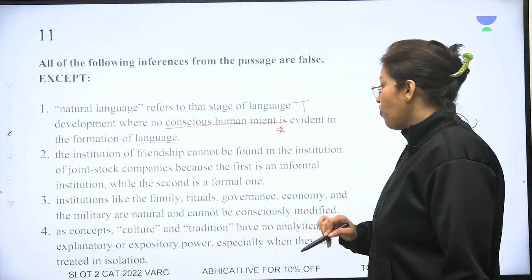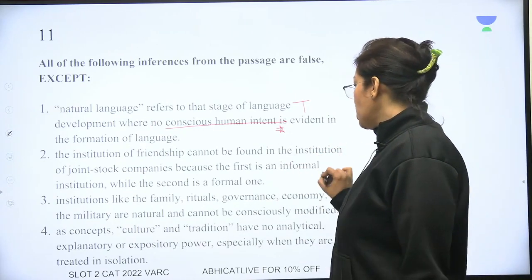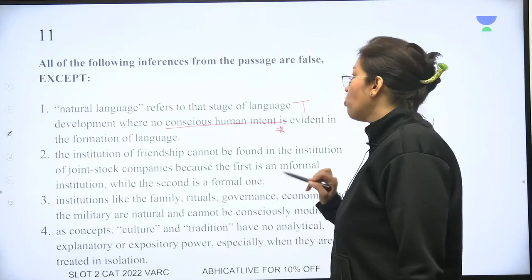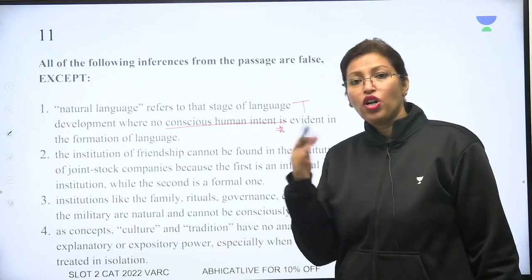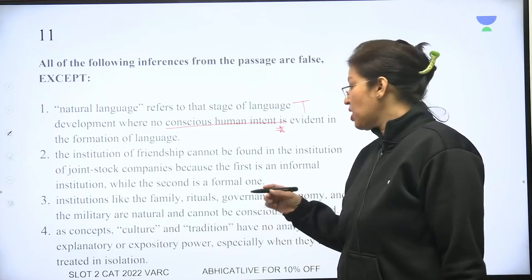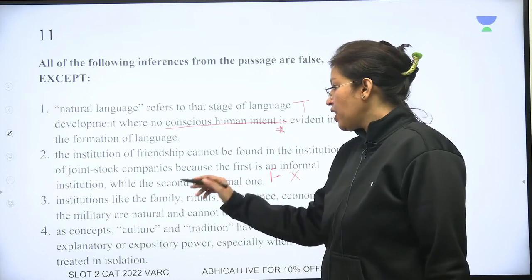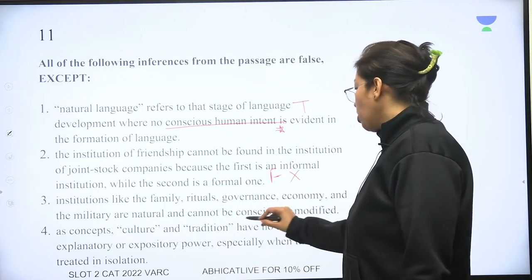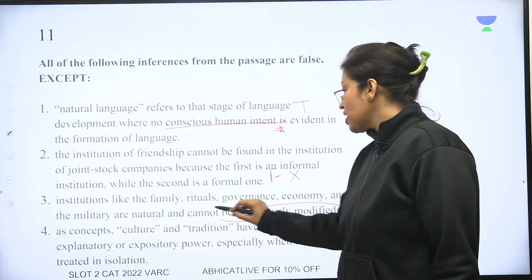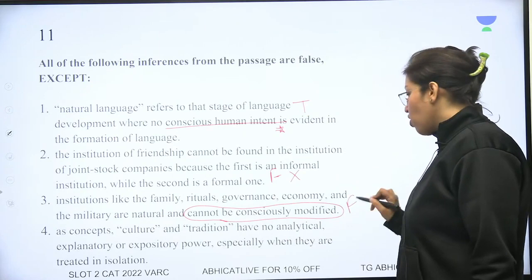The institution of friendship cannot be found in the institution of joint stock companies because the first is an informal one, the second is a formal one. Well, this is something that we cannot really infer because formal and informal and mixed, they may be the same concept. So false. Eliminate. Institutions like family, rituals, governance, economy and military are natural and cannot be conscious. They can be consciously modified. That first paragraph we had said that. So this is also false.